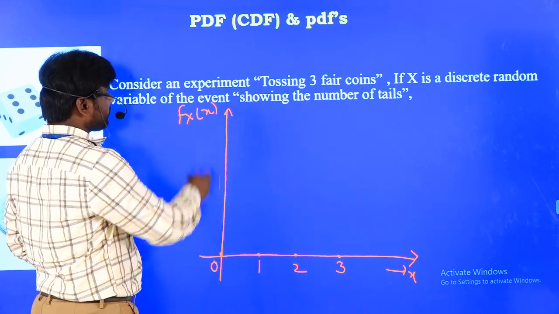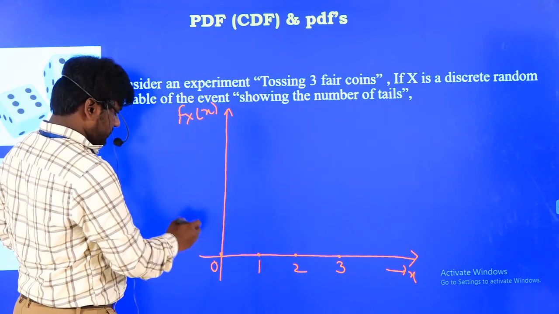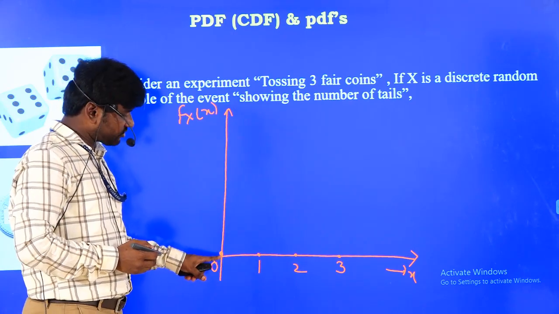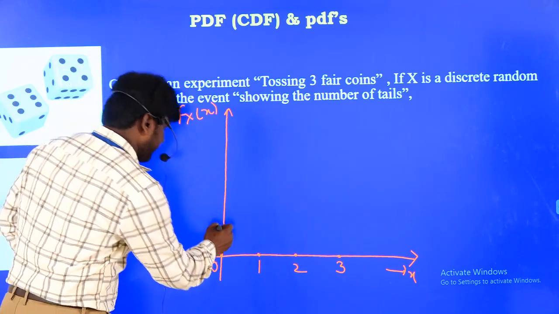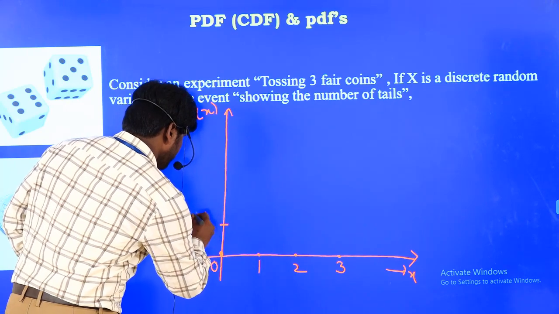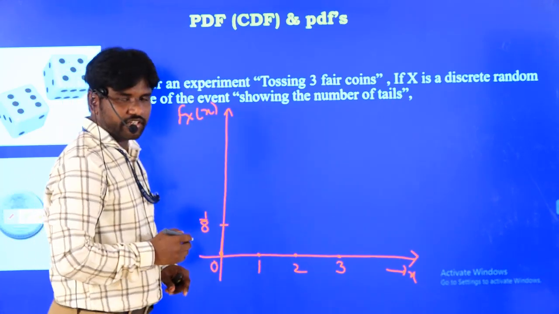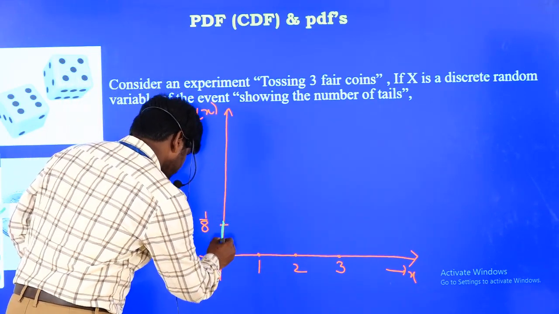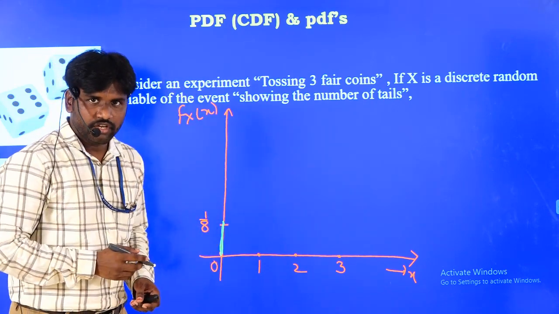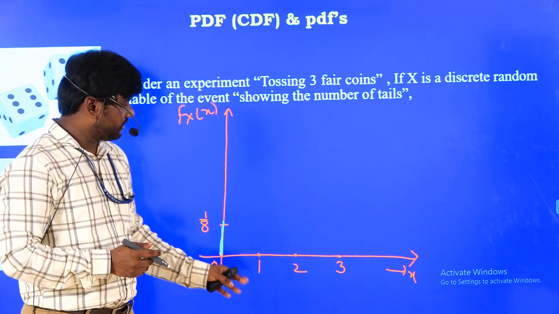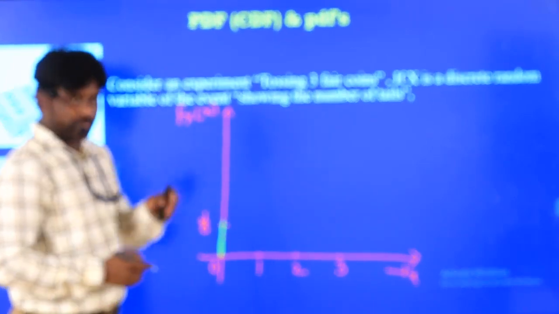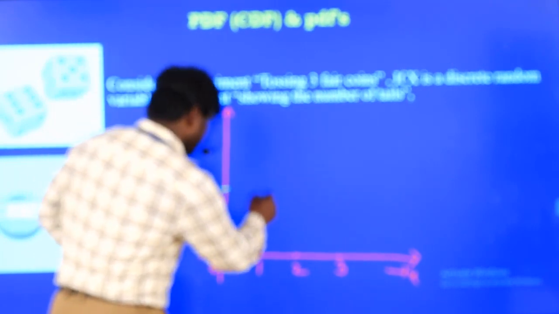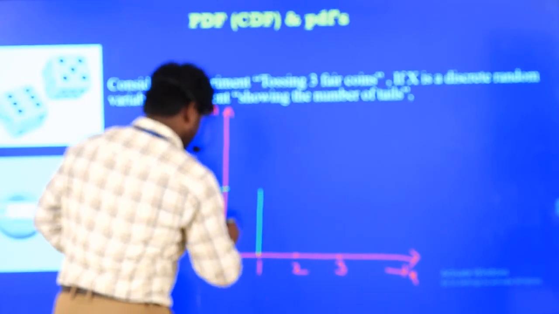Now what are the corresponding values of F(x) I am going to get? Just assume the probability distribution function at F(0) is equal to 1 by 8. So at 0 the value is 1 by 8, and like this I am going to take. But if you go for 1 directly, what is the value here? 1 by 8 plus 3 by 8, that is 4 by 8, we already got it. That means at 1 the value is 4 by 8.